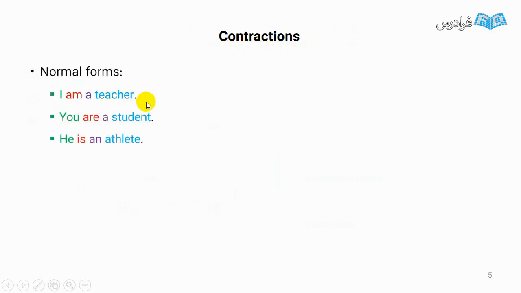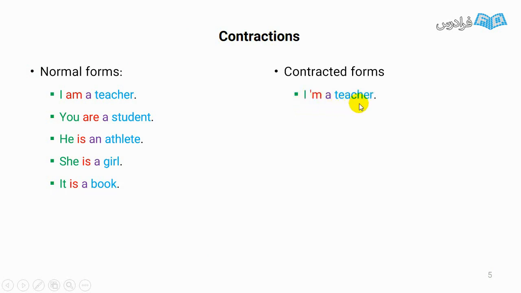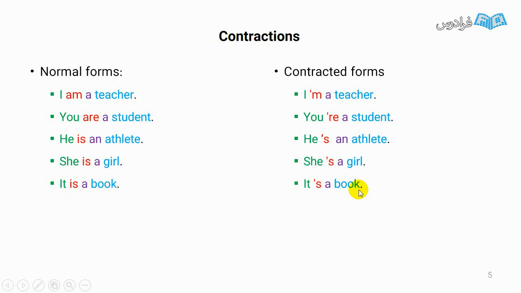Let's check contractions. You can see normal form of each sentence here. I am a teacher. What is a contracted form? I'm a teacher. You are a student. You're a student. He is an athlete. He's an athlete. She is a girl. She's a girl. It is a book. It's a book.